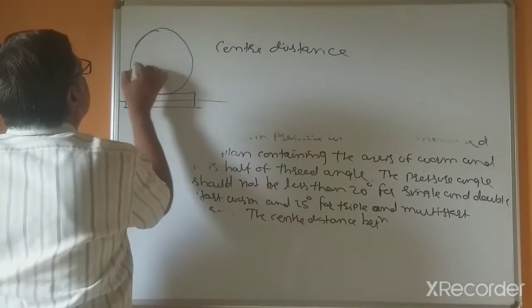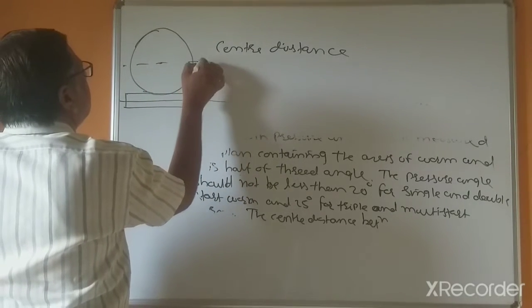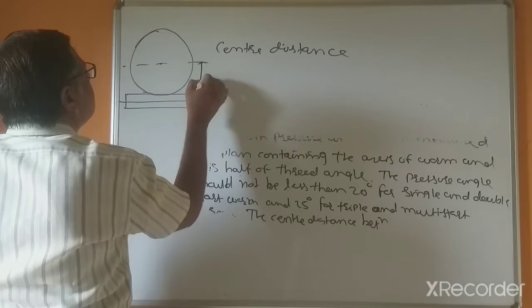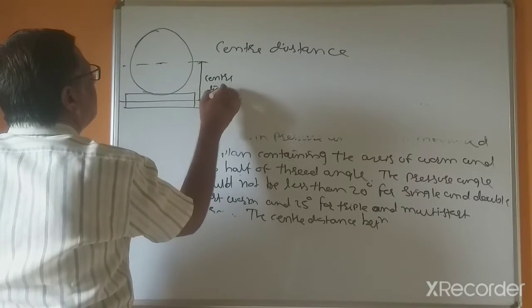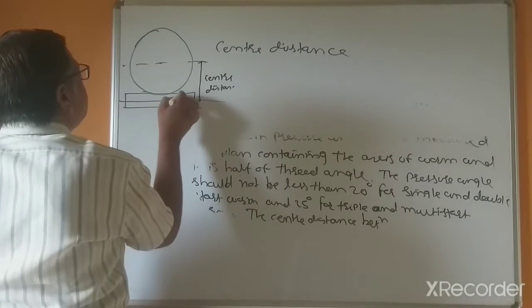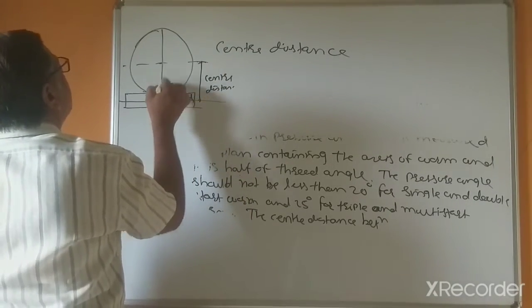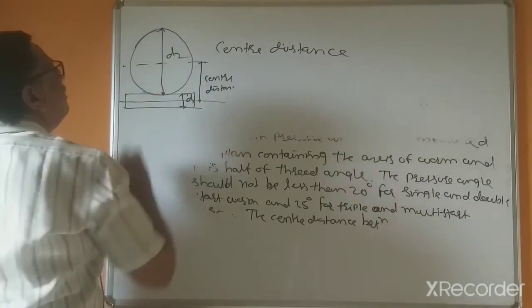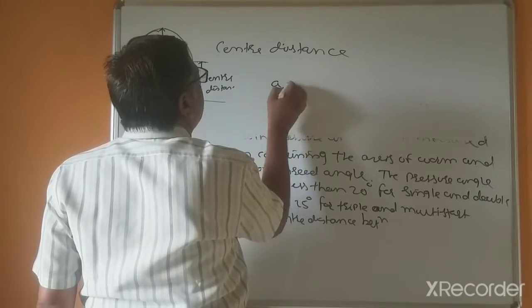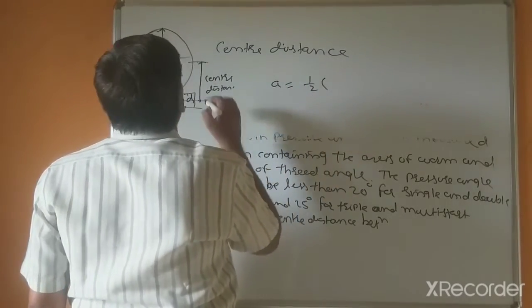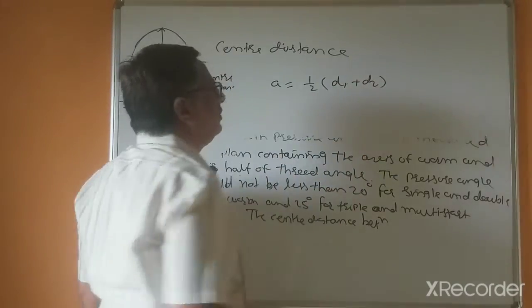So this distance is called the center distance, and this is D1 and this is D2. Center distance A equals half of D1 plus D2.